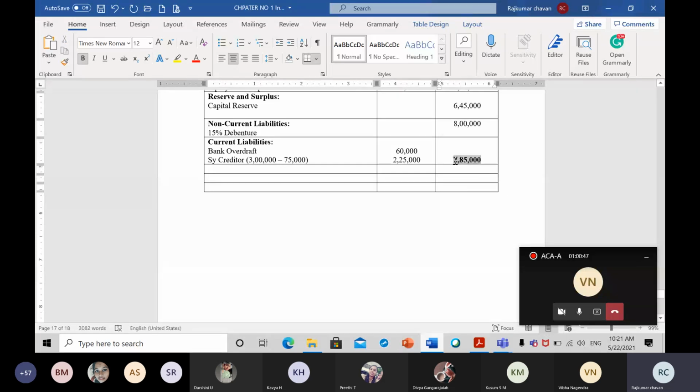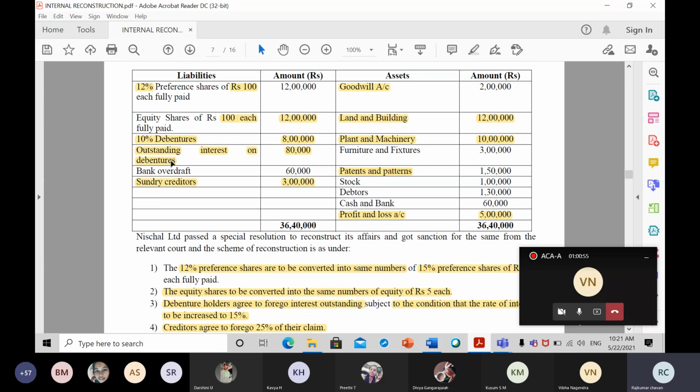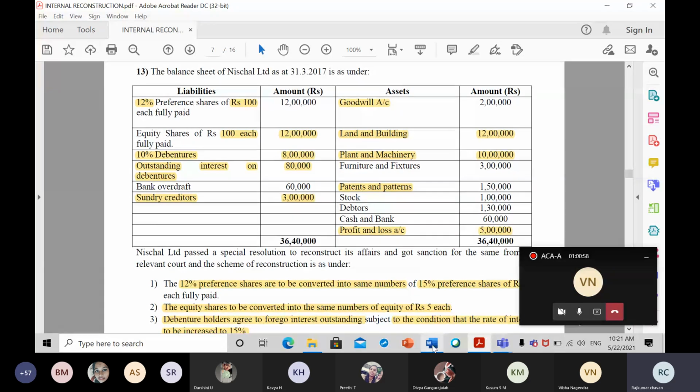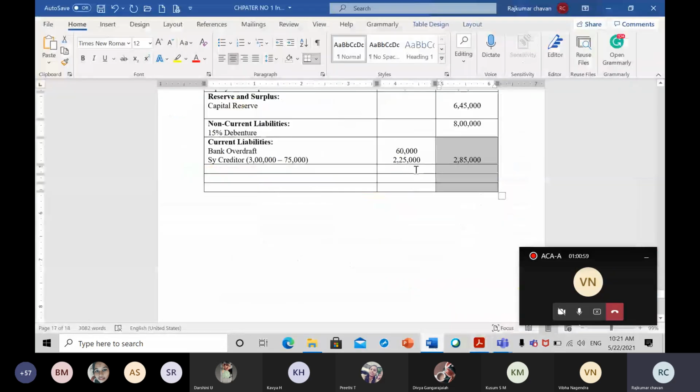Okay. Now that is what we have posted here. So now let us move on to the next item one by one. So the balance sheet liability side is over. Now we have to move on to the asset side. So we'll just keep it like this only. Later on we'll see. Now the asset side.